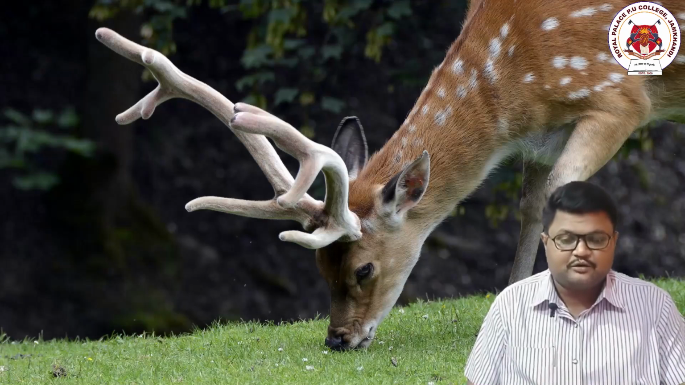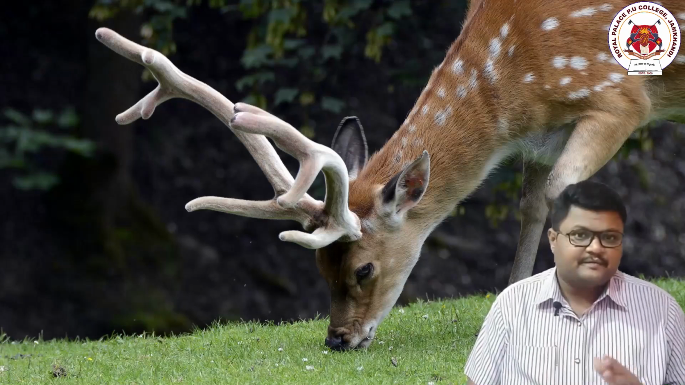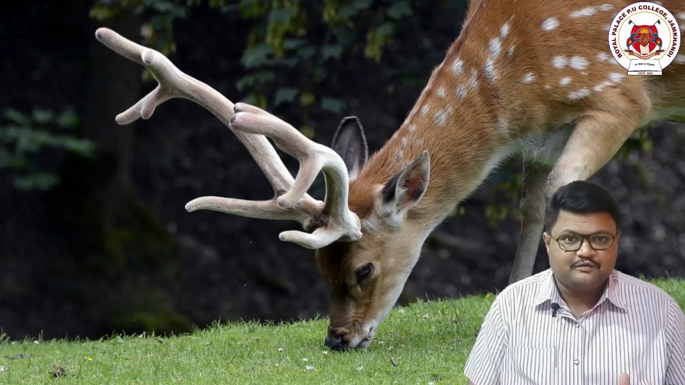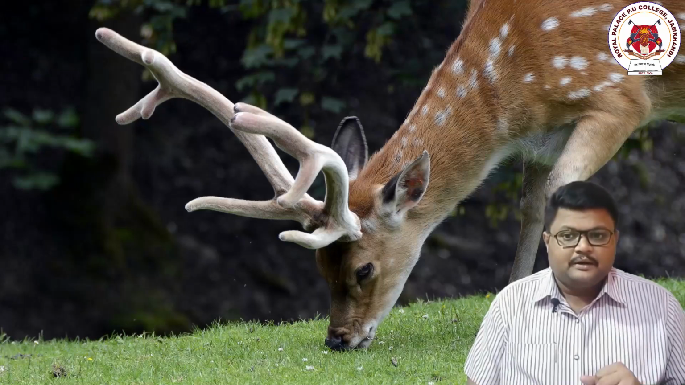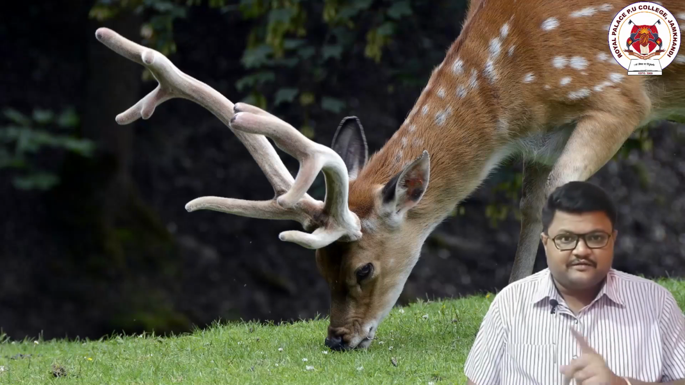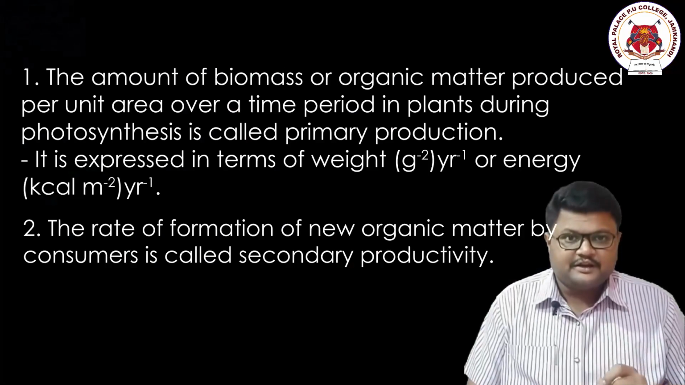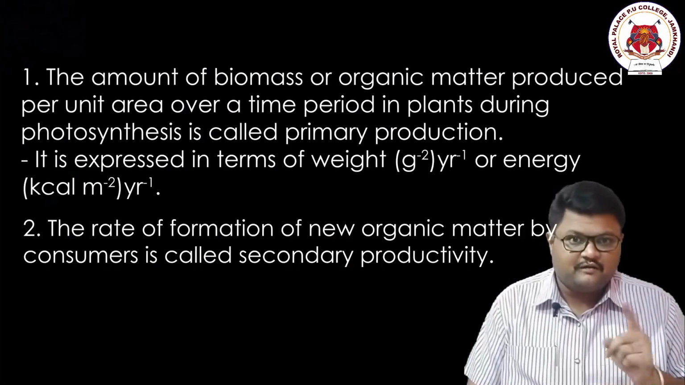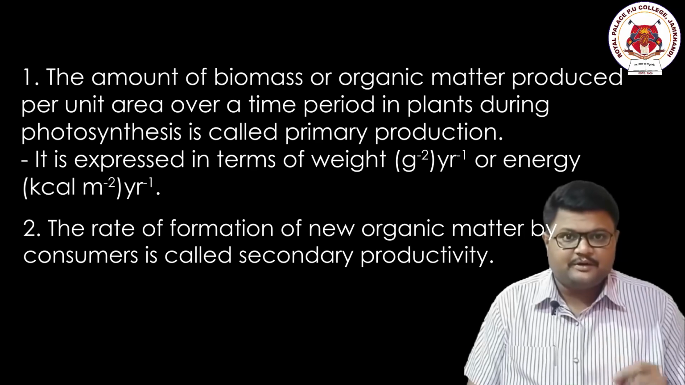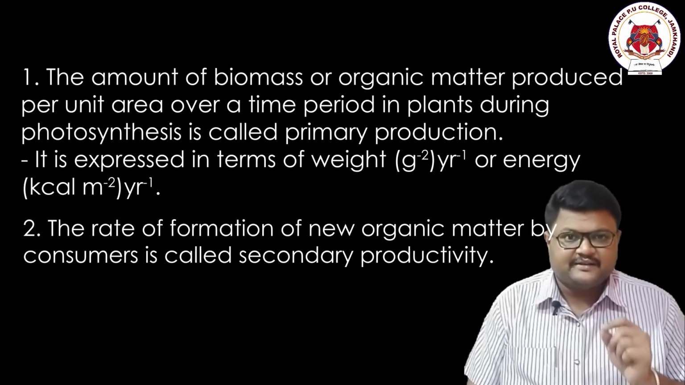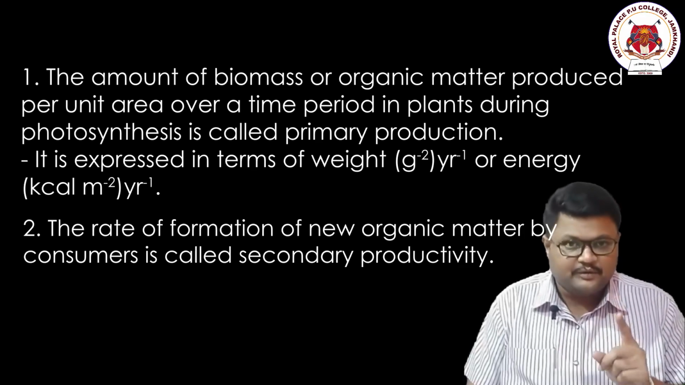A plant is an autotroph, it is independent. An animal is a heterotroph, and it is dependent. So the energy is transferred from here to here. The energy produced inside the body of a consumer during a particular period of time, in a particular area, is called secondary productivity. I hope you are understanding it.